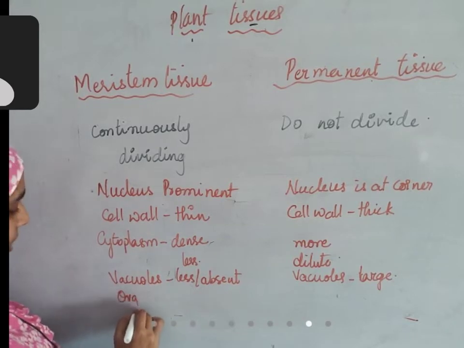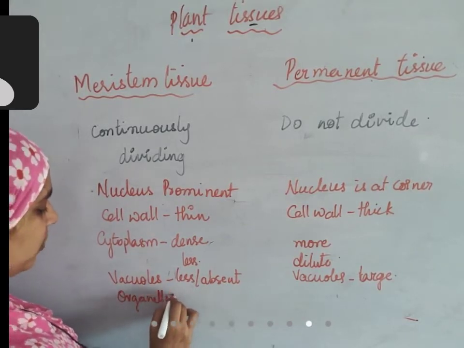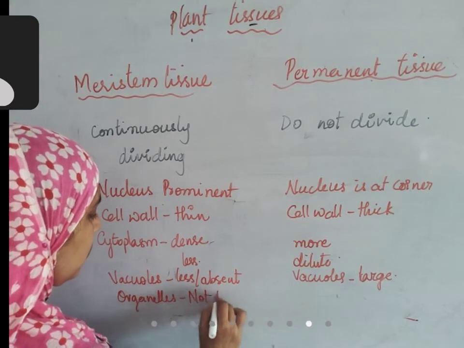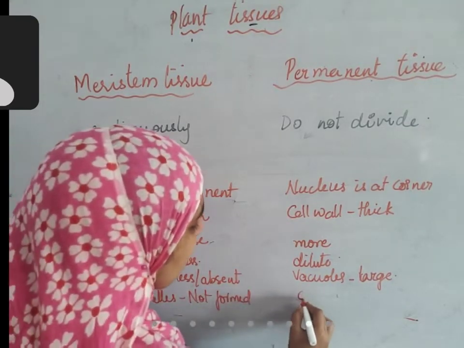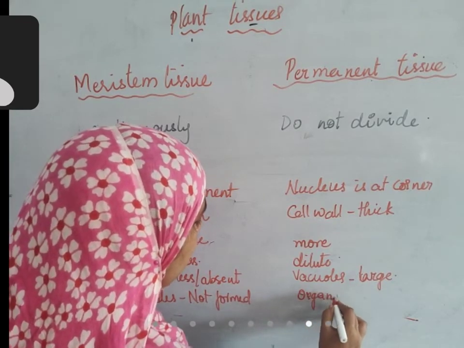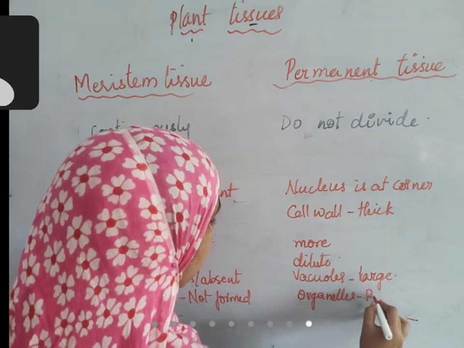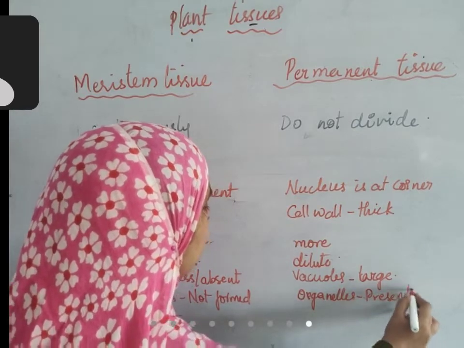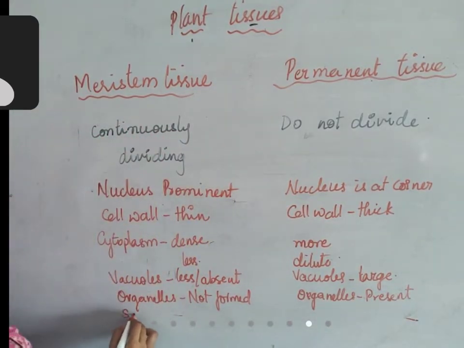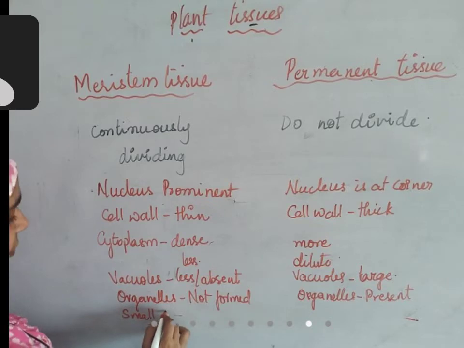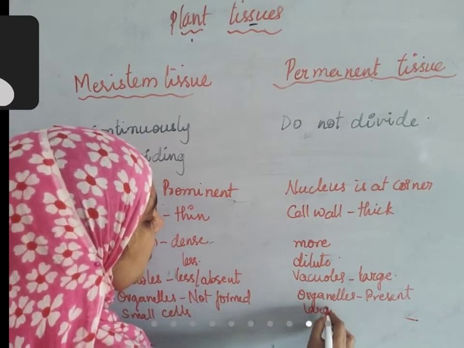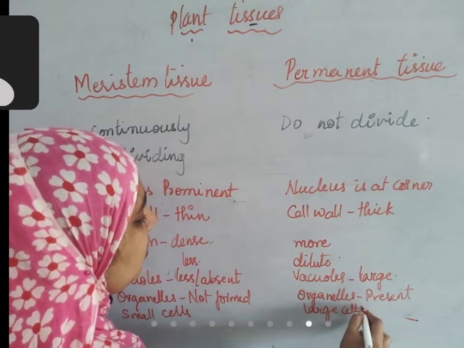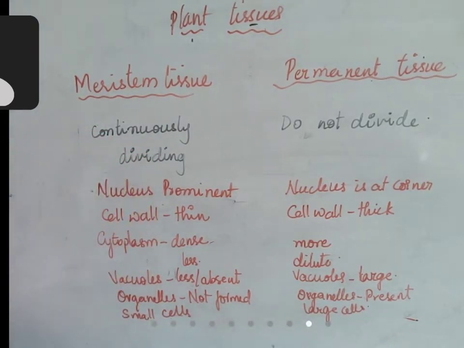Organelles: here the organelles are not formed. Here the organelles are present. Cell size: small cells, newly formed small cells. Here the cell size is large, comparatively large cells, right? So that is the difference between meristematic tissue and permanent tissue.